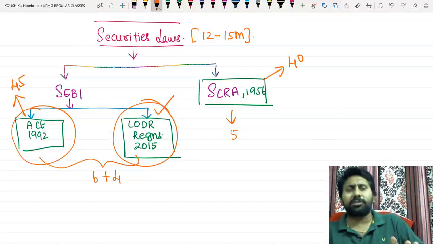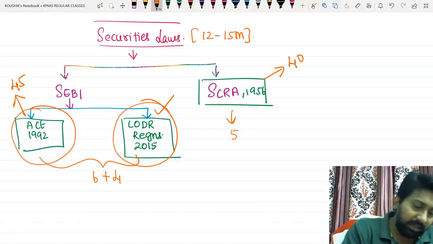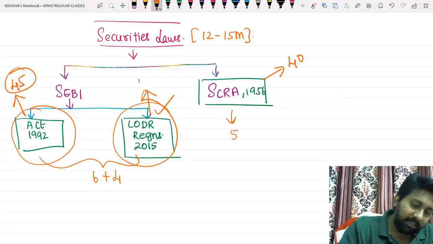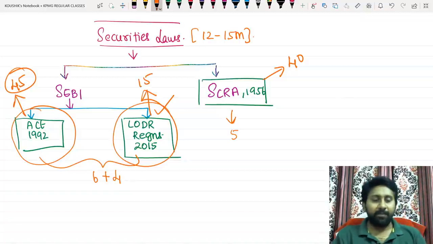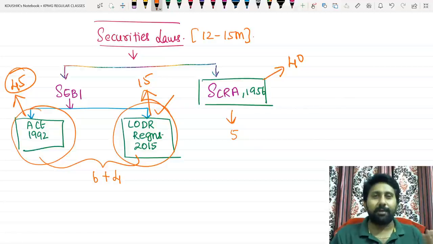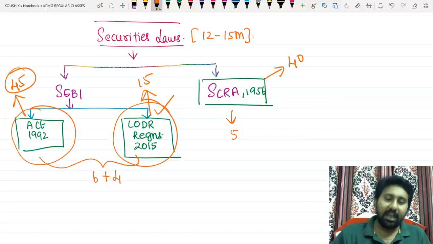Some very small questions will be there, some normal questions, some big questions. Totally there will be an order of another 45 questions. Here there will be another 15 questions for examination. 45, 15 means sub questions also inclusive. There will be 6-7 main questions. So technically 45 plus 15 making it 60 and another 40 making it 100.